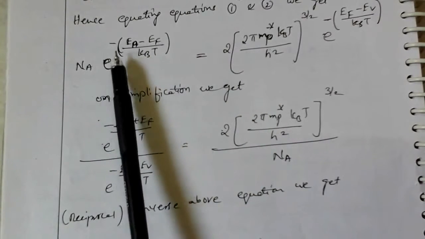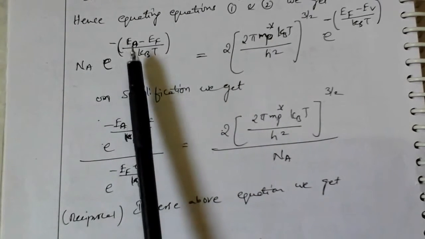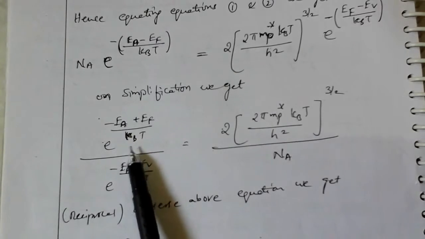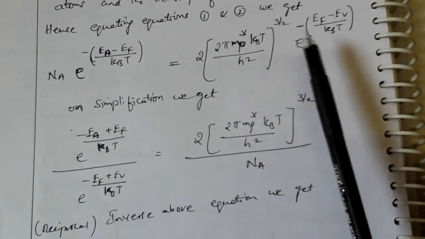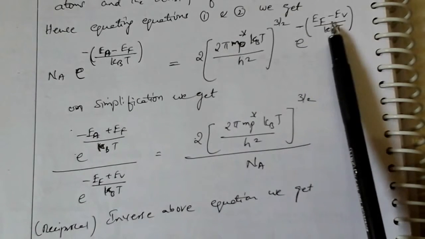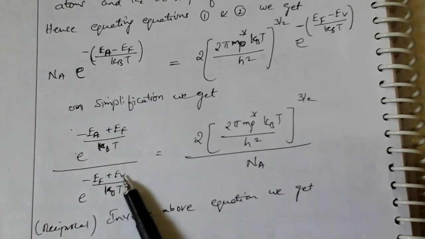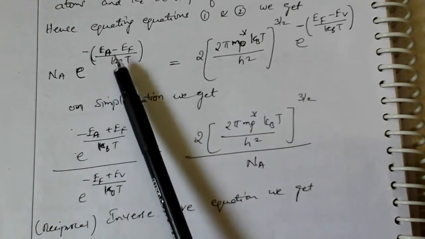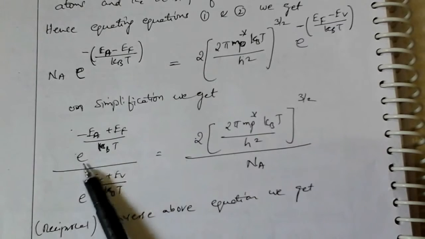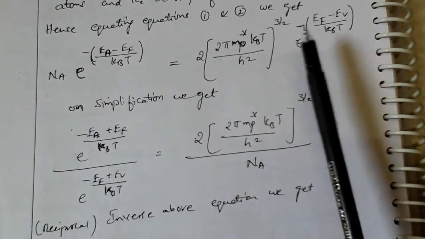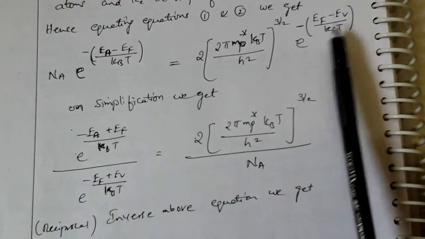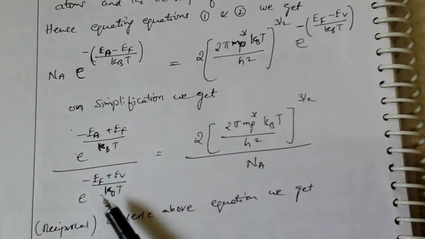You can see carefully this minus is sent inside: minus into Ea minus into minus plus Ef by kBt, which we have written here, don't get confused. Here also we send the minus into Ef minus Ef, so minus into minus is plus Ev, written here.